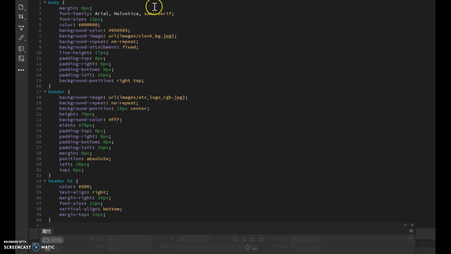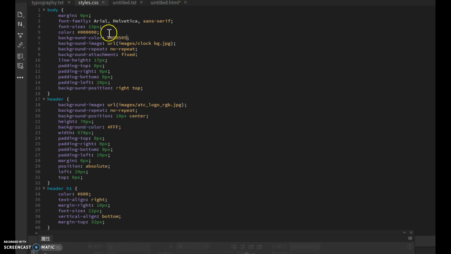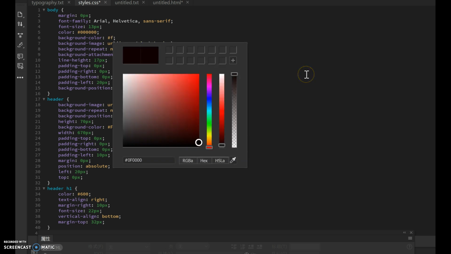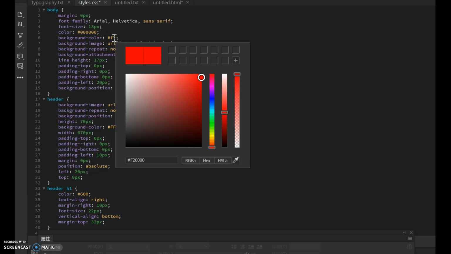Let me go back to style. Yes, let me change the background color right here to F2, F2, FFFA.